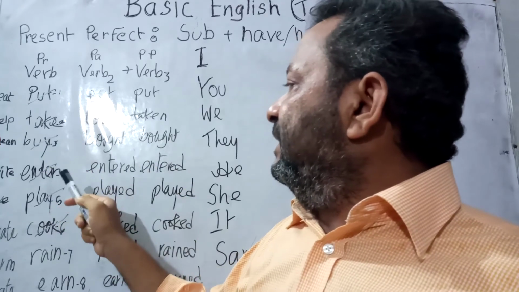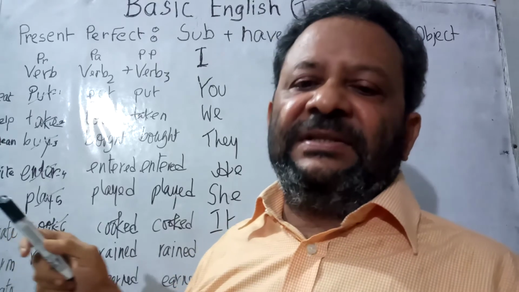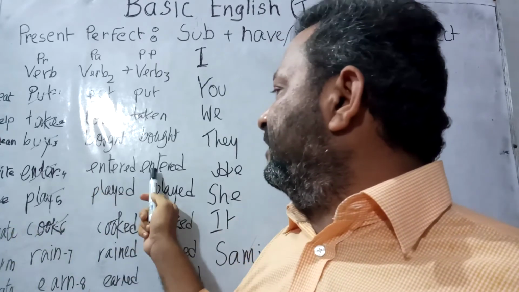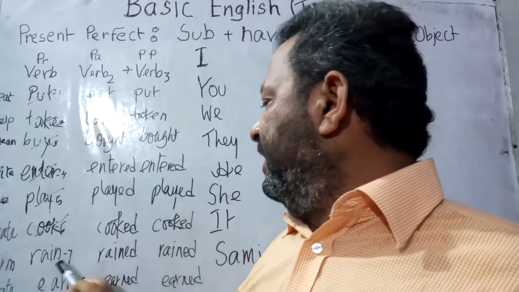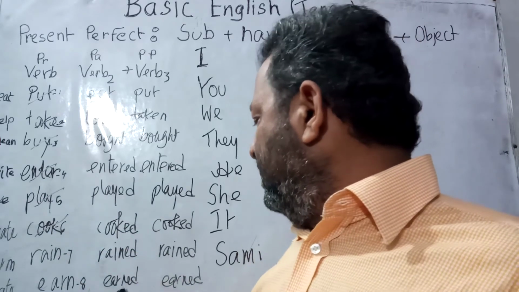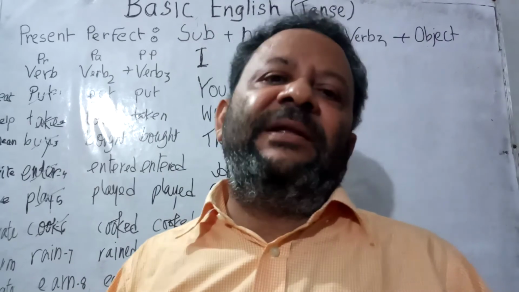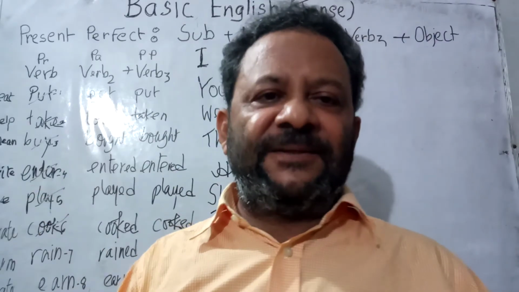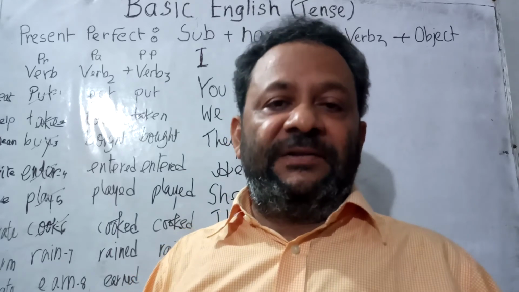Eat, ate, eaten. Verb 3 of it is eaten. Now enter, entered. Play, played. Cook, cooked. Rain, rained. Earn, earned. Whenever we make sentences by using present perfect tense, we will use past participle form of the verb, that is verb 3.